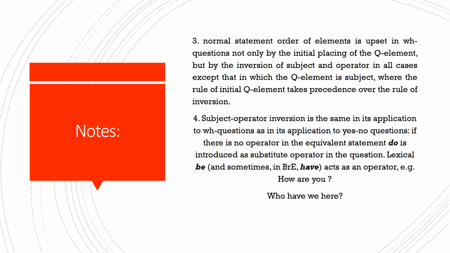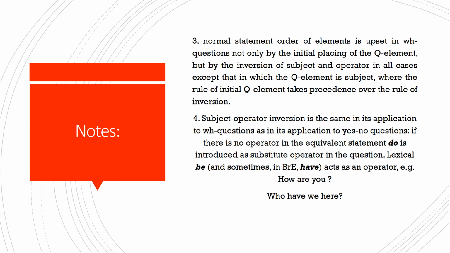But suppose that you don't have an operator in this statement. Here, as we have learned, we have to go to the dummy auxiliaries do, does, and did, and choose the suitable one of them according to the tense and the subject of the statement. Suppose that you have a statement whose main verb is be. So here also the verb be itself can work as an operator and make for you a WH question.